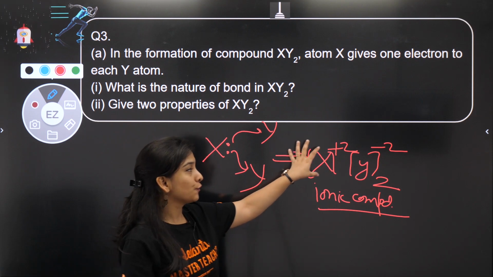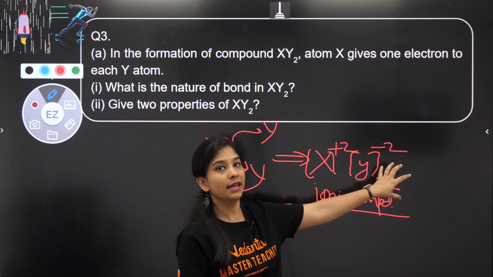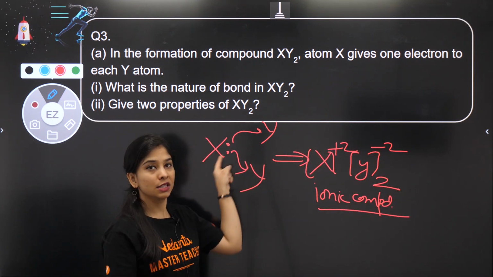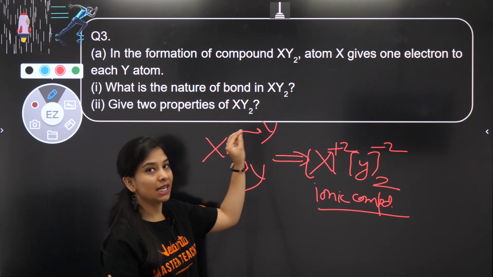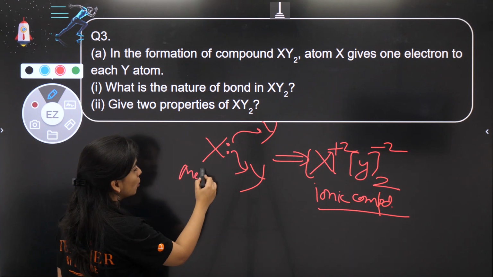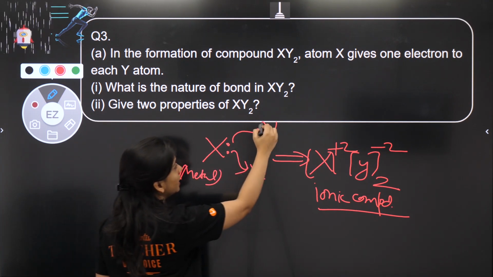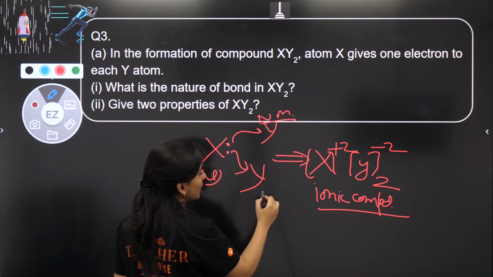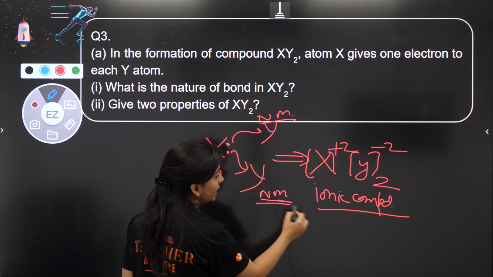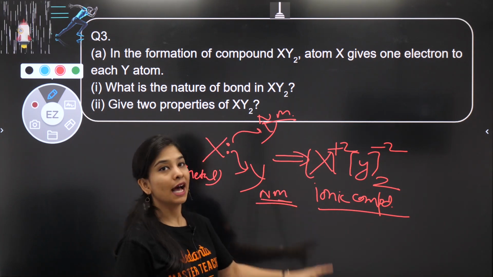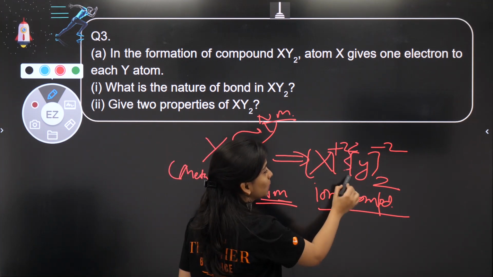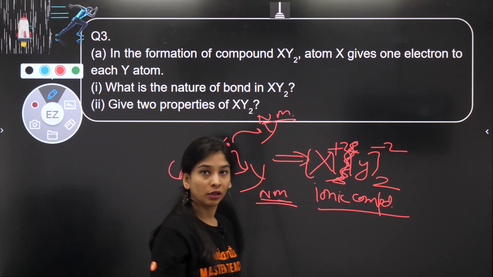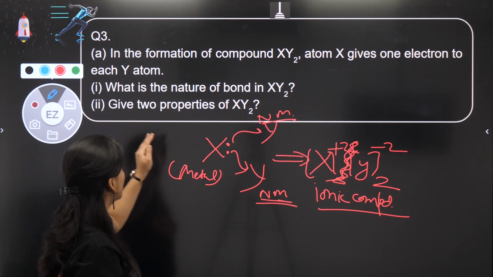Ions, because this is formed by ions, cation and anion, by complete transfer of electron. When complete transfer of electron occurs, metal basically loses its electron to non-metal, and non-metal is going to accept those electrons completely. And the nature of bond formed is ionic due to ions formation. And the force of attraction between them is very strong. Okay, electrostatic force of attraction.